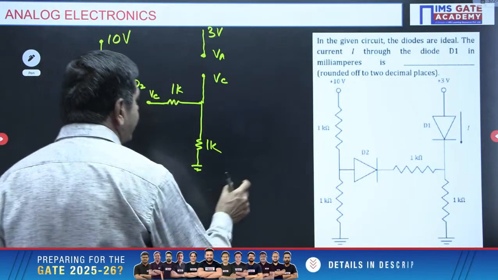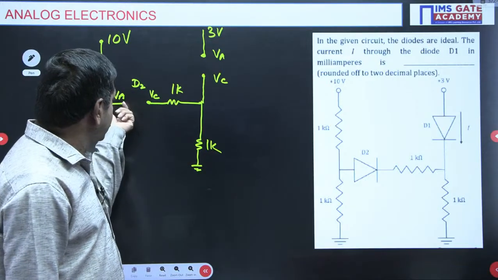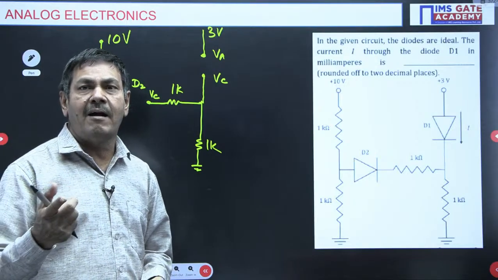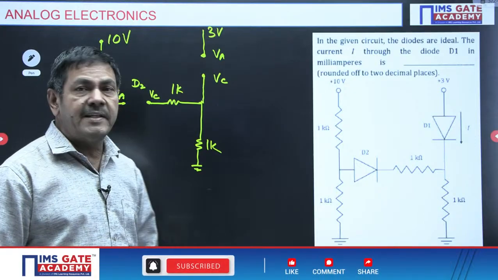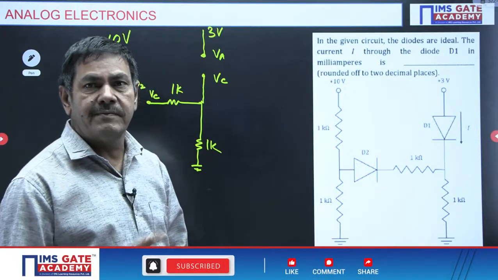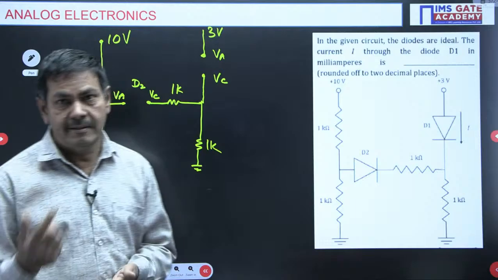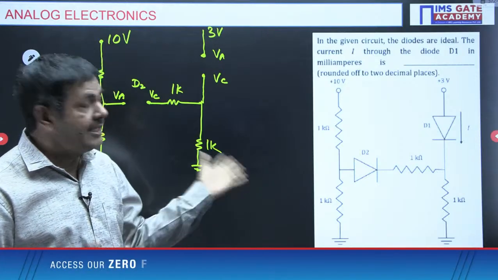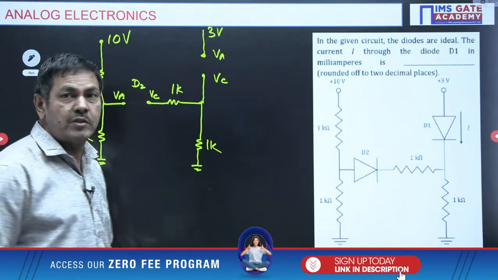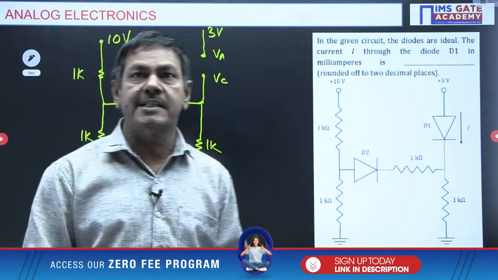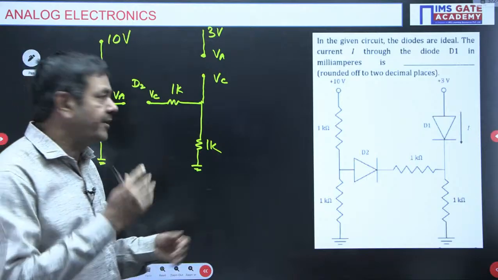When do you say the diode is on? Everybody knows very well: when anode potential is greater than cathode potential, the diode is on, for the ideal case. If the diode is non-ideal, VA minus VC must be greater than or equal to 0.7 volts. Here the diode is clearly specified as ideal, so we need to check whether VA is greater than VC or not. If VA is less than VC, the diode is off. If VA is greater than VC, the diode is on. Based upon that concept, we can tackle this now.